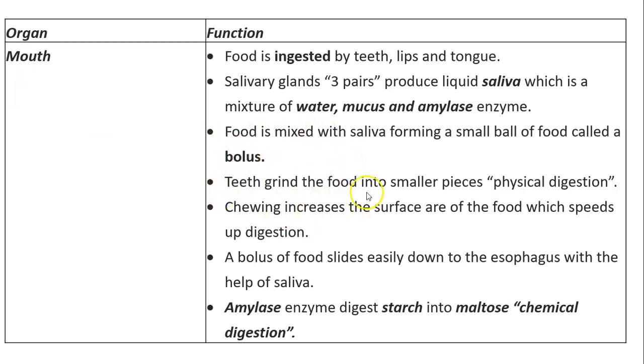And then teeth grind the food into smaller pieces, and the chewing increases the surface area of food, which is simply the function of physical digestion. The bolus of food travels along the esophagus with the help of the saliva. Why? Because the water and the mucus lubricate the food and help it slide into the stomach. Then amylase enzyme digests the starch into maltose, which is chemical digestion, because starch is a molecule and maltose is another molecule. So now it changed totally chemically. So this is chemical digestion.